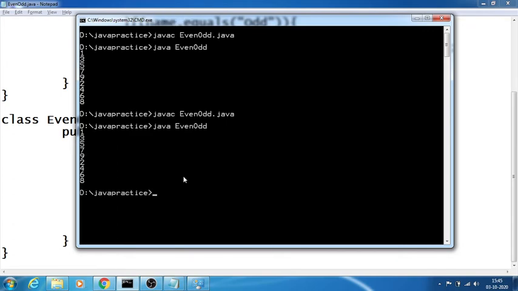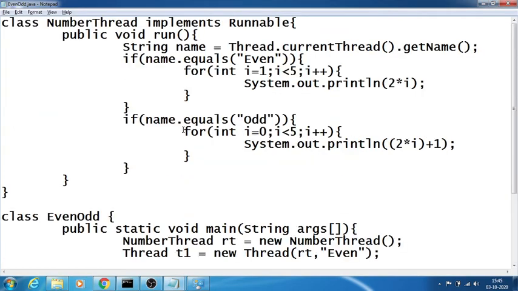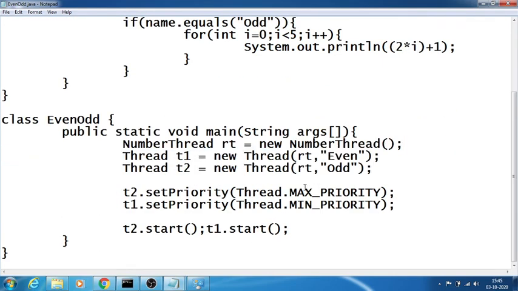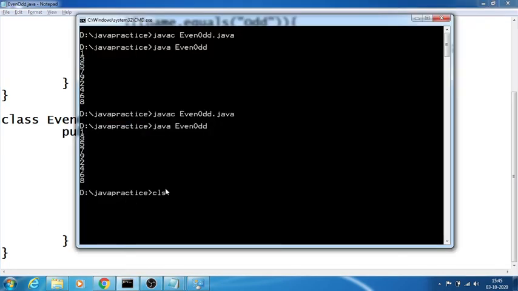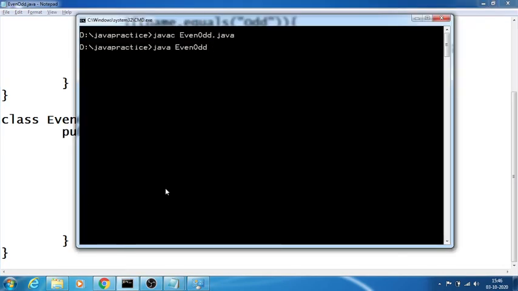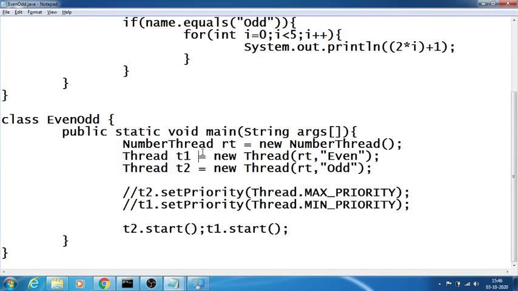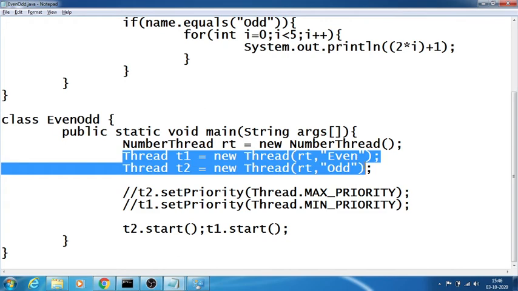Okay, first I got complete odd numbers and then even numbers. You can even work this by saying synchronized. Synchronized is a keyword which makes a particular thread wait until one thread completes its execution. Means I can even remove this and again run this program. See, 1 3 5 7 9 2 4 6 8, means first odd numbers are printed and then even numbers are printed.